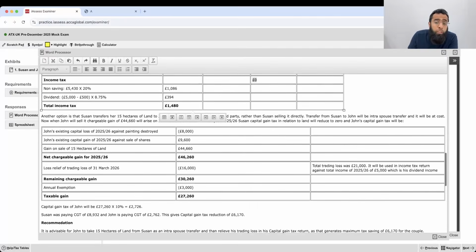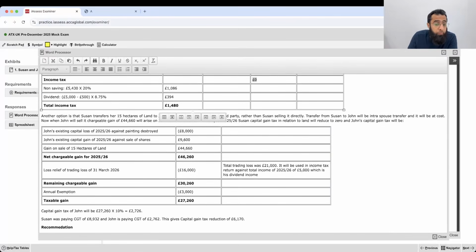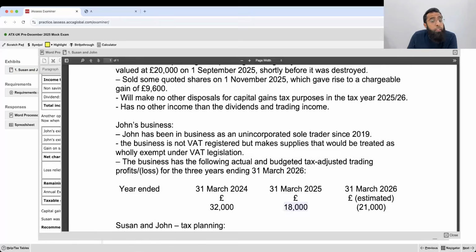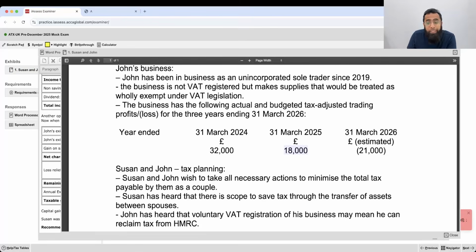Now the question told us, see, we don't think in this way normally. The question told us that Suzanne has heard that there is scope to save tax through transfer of assets between spouses. That triggered us to think about what transfer of asset can be done. See, the trading loss is with John. John cannot give this loss.